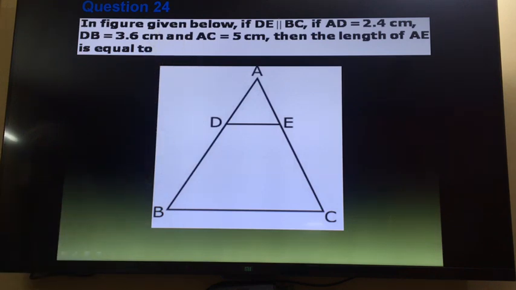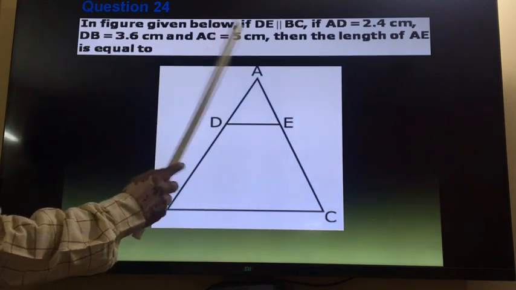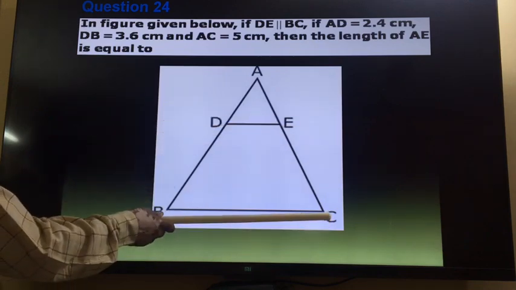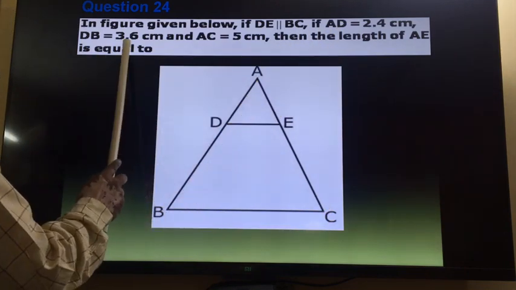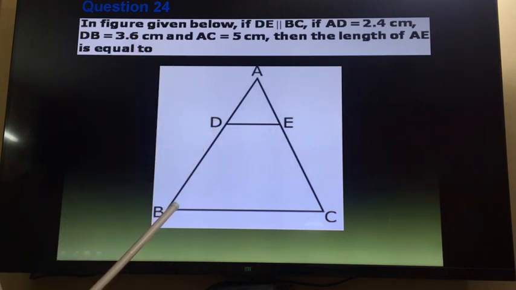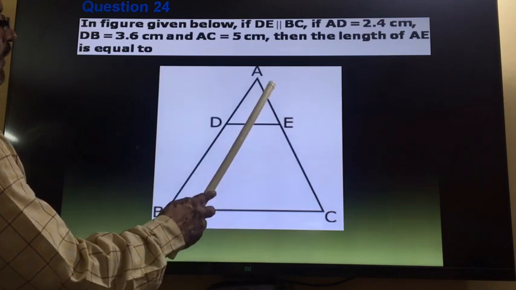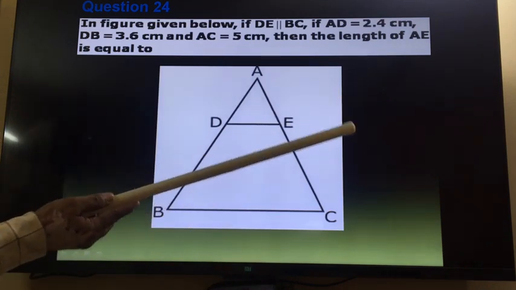Another example of the same kind. One figure, triangle ABC is given. In this, DE line is parallel to BC. AD is equal to 2.4 given. DB is equal to 3.6 given. And AC is equal to 5 given. We want to find out AE. Same type of question, same kind of question.